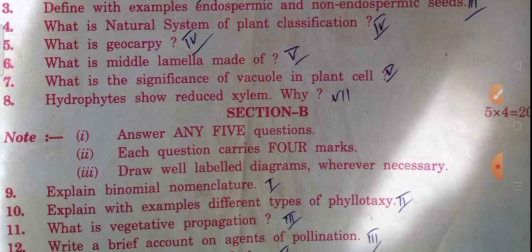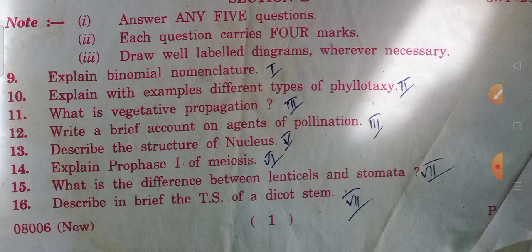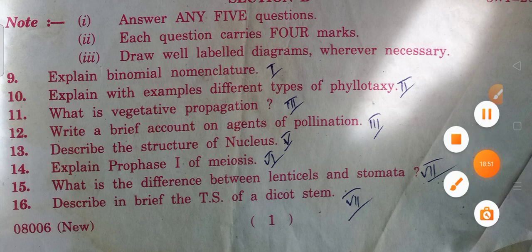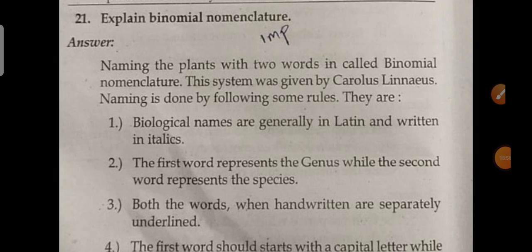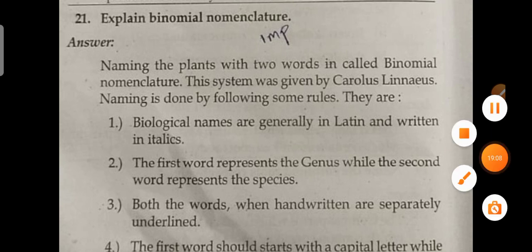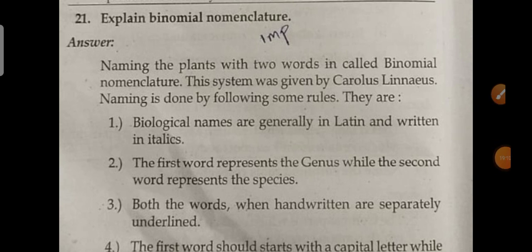Okay. So next, we will be moving on to the long questions. Not long, 4 marks questions, like short answer questions. So here: explain binomial nomenclature. The naming of plants with two words is called binomial nomenclature. Bi means two. We are naming the plants with two words, which is called binomial nomenclature.